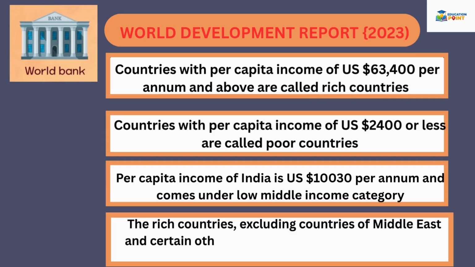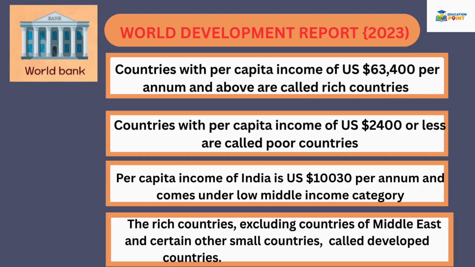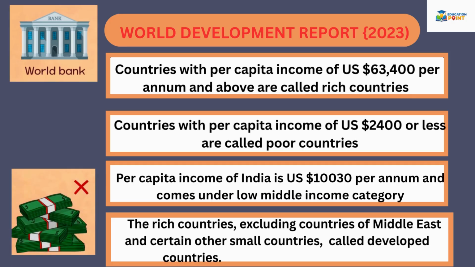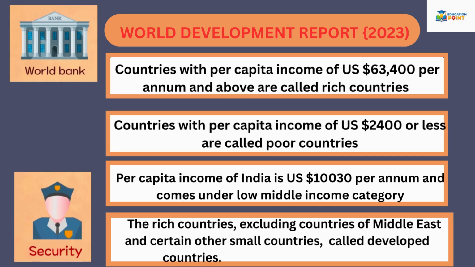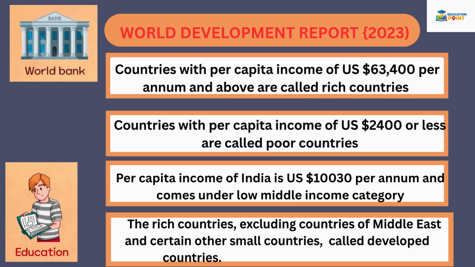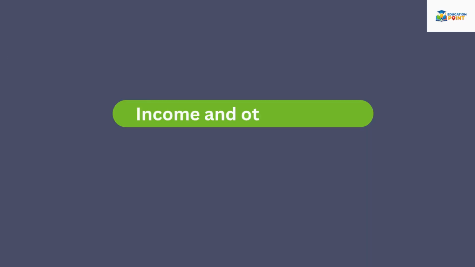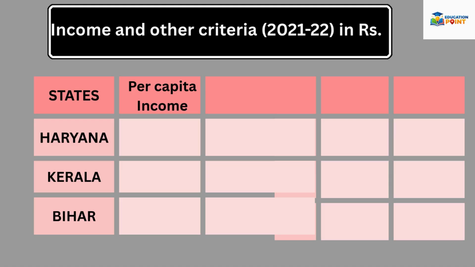The rich countries, excluding countries of the Middle East and certain other small countries, are generally called developed countries. This is because income alone does not decide the development of a country. There are other categories also, like freedom, security, health, education. So to understand this concept clearly we will study income and other criteria. Study about the per capita income.